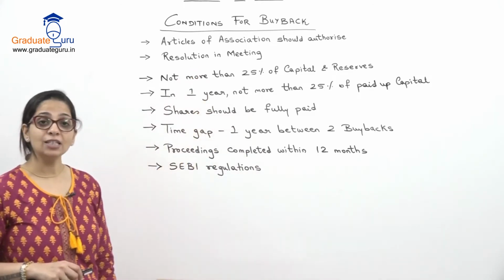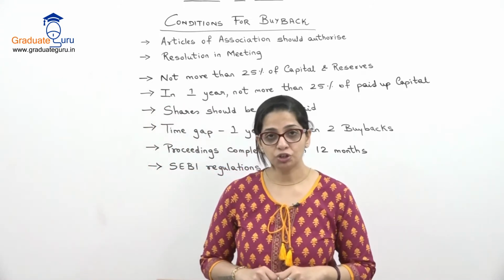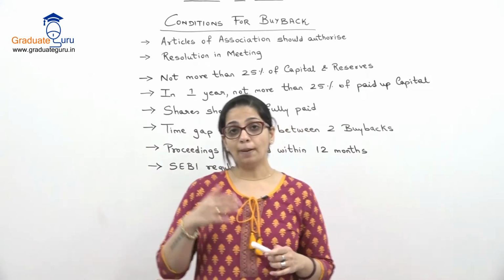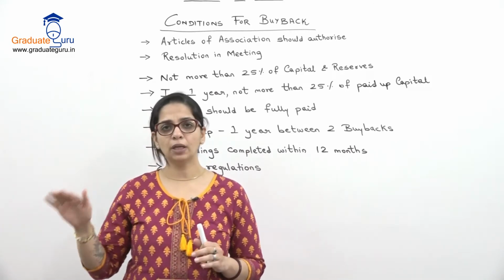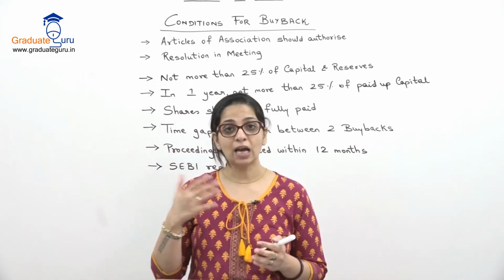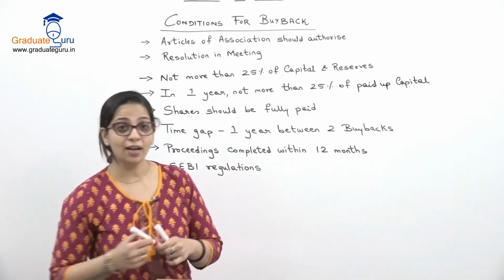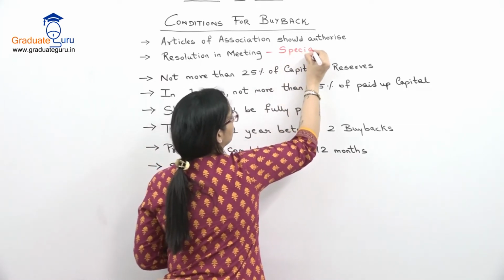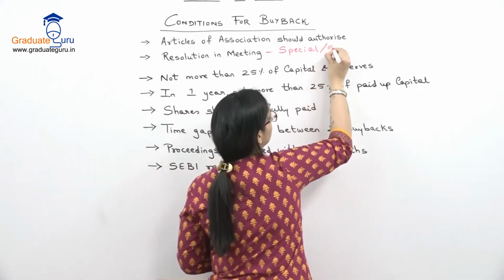Second is, there has to be a resolution in the meeting. Now what is a resolution? It is a decision that you take in the meeting. Now if the buyback is for more than 10% of the capital, जो भी capital हम buyback कर रहे हैं या तो equity या preference, अगर उसका 10% से ज़्यादा है, then the resolution will be a special resolution and it will be passed by the shareholders.